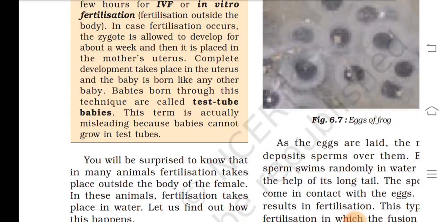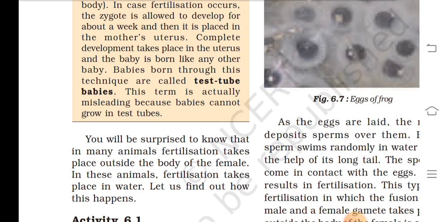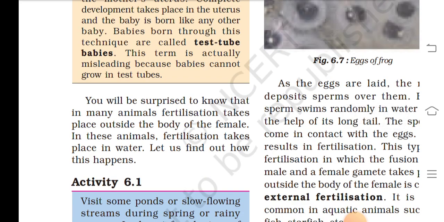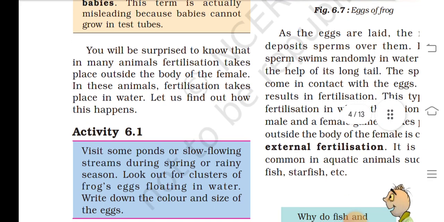In case fertilization occurs, a zygote is allowed to develop for about a week and then it is placed in the mother's uterus. Complete development takes place in the uterus and the baby is born like any other baby. Babies born through this technique are called test tube babies. This term is actually misleading because babies cannot grow in a test tube.